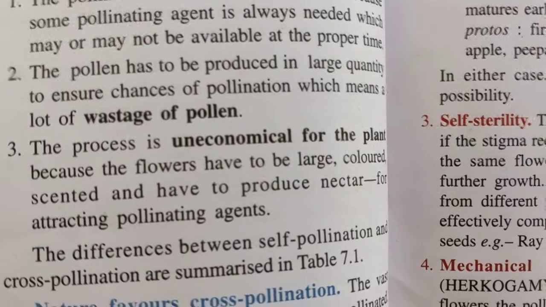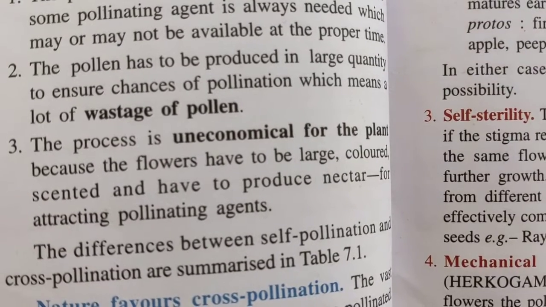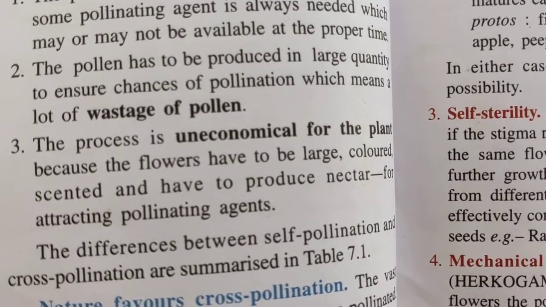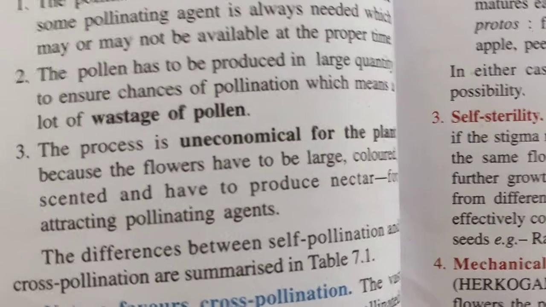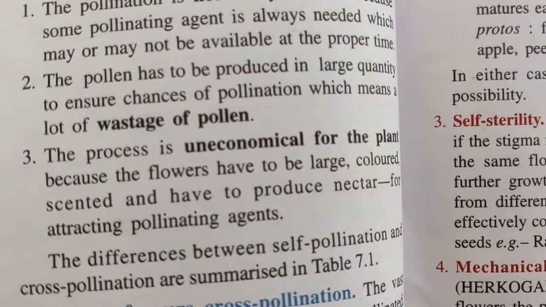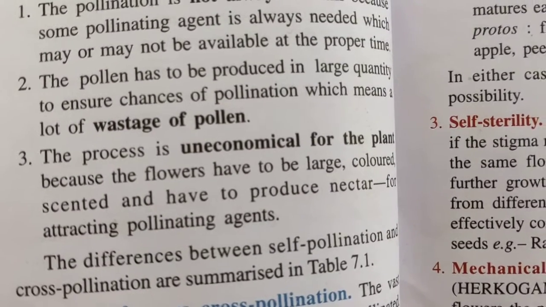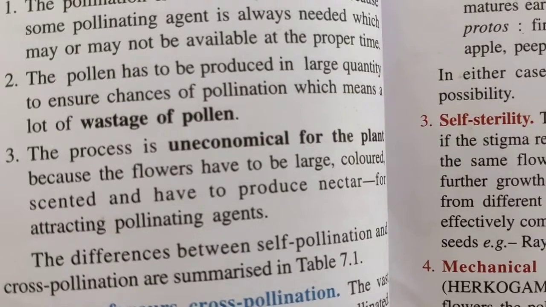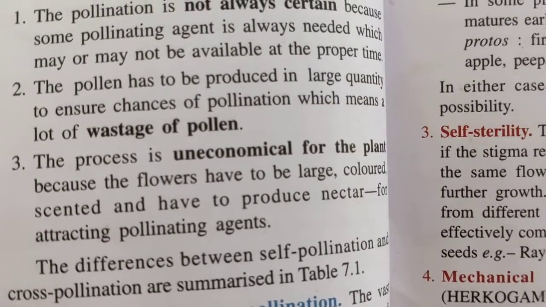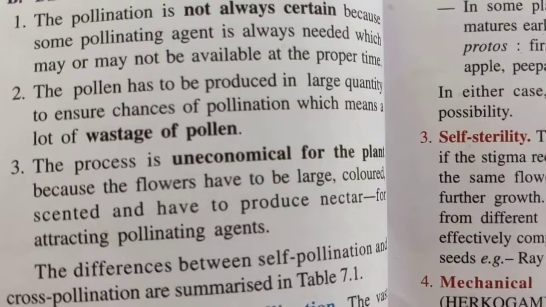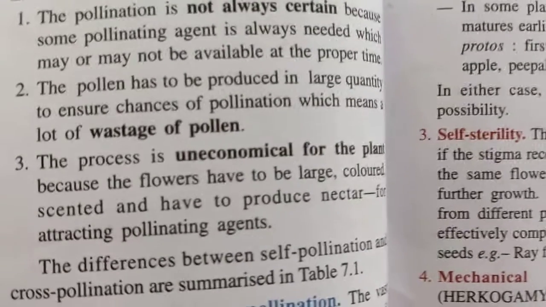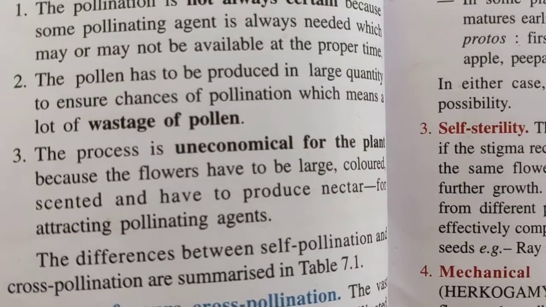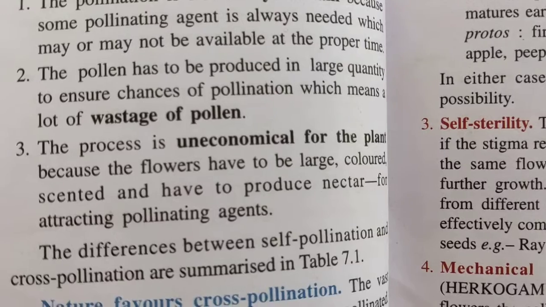The process is uneconomical for the plant because the flowers have to be large, colored, scented, and have to produce nectar. So definitely so many characters have to be there in order to bring out the cross pollination. So it is a very uneconomical process for the plant, because the flowers must carry these characters. Clear?